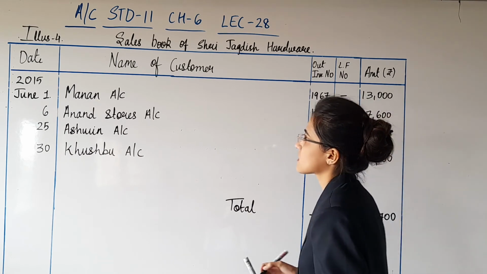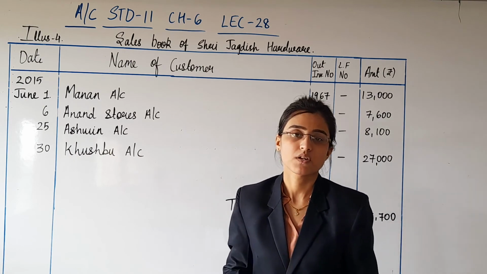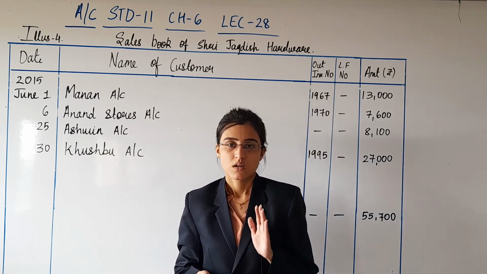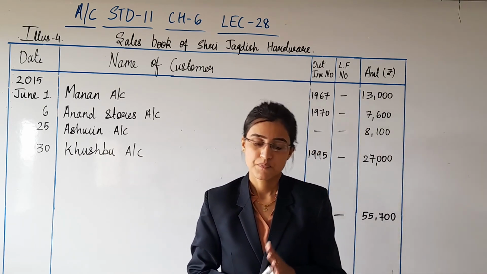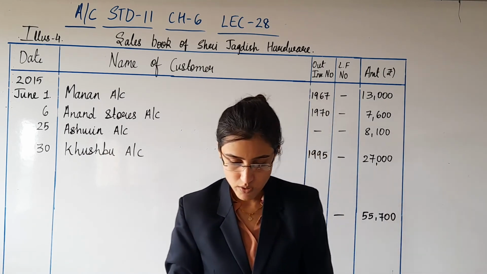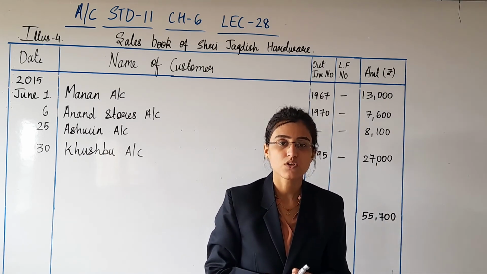And this completes our illustration about preparation of simple sales book. Yes, that's all. So you will obviously do this sum in your homework.